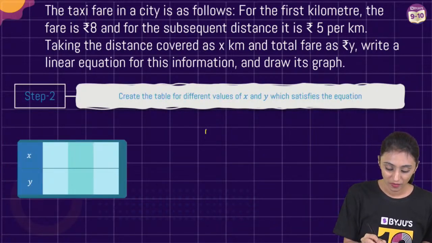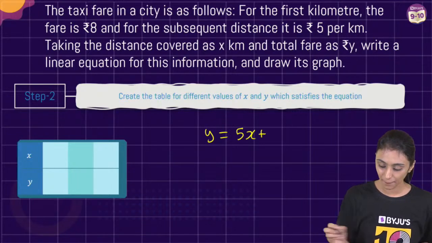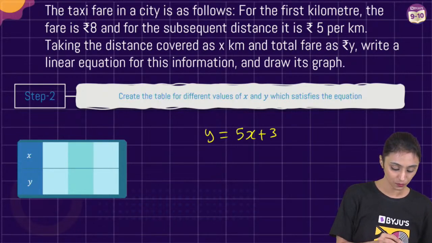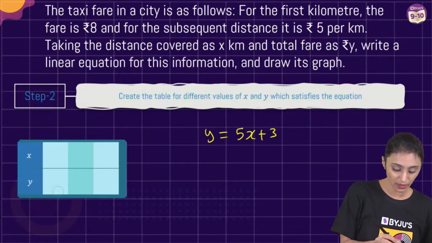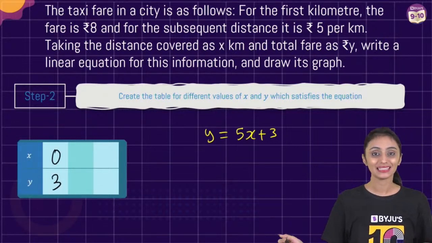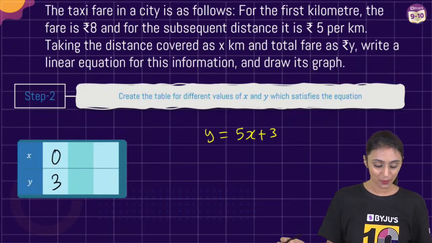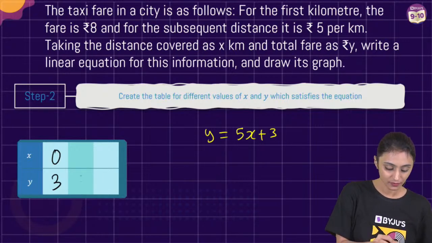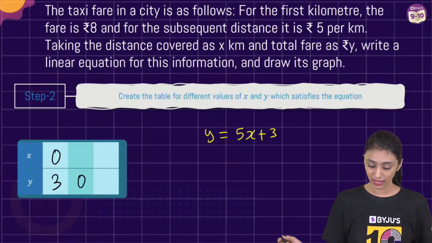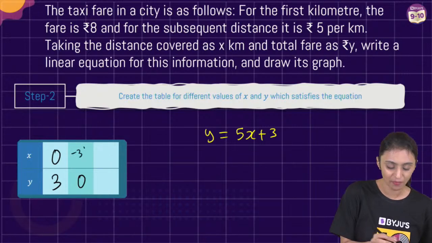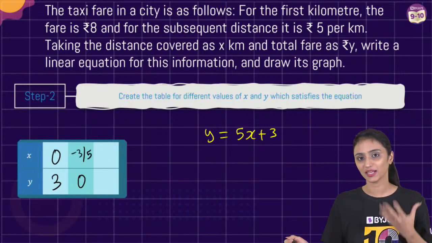So, we have y equals to 5x plus 3, right? Let's suppose x is 0. Let's put x 0 here. If x is 0, y is going to be 3, right? Let's suppose if y is 0 here. Y is 0. So, what is x going to be? X is going to be minus 3 by 5. Minus 3 by 5 is nothing but minus 0.6.